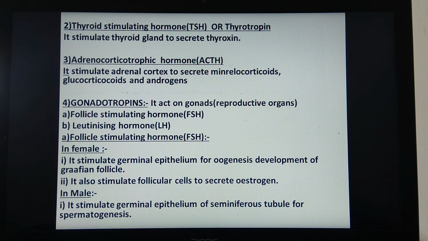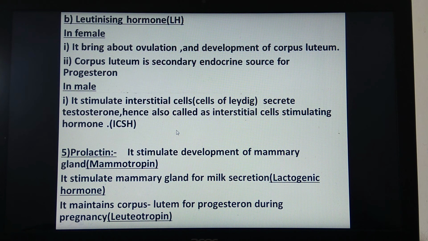Now we'll see the second one, that is luteinizing hormone. In case of male and in female, what are its functions? In females, this luteinizing hormone brings about ovulation and development of the corpus luteum. This corpus luteum is a secondary endocrine source for progesterone. This is the condition in females, and in case of male, it stimulates interstitial cells to secrete testosterone. Hence, it is also called ICSH, interstitial cell stimulating hormone.